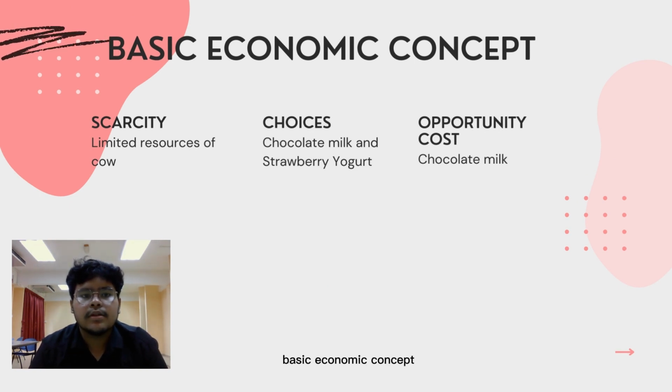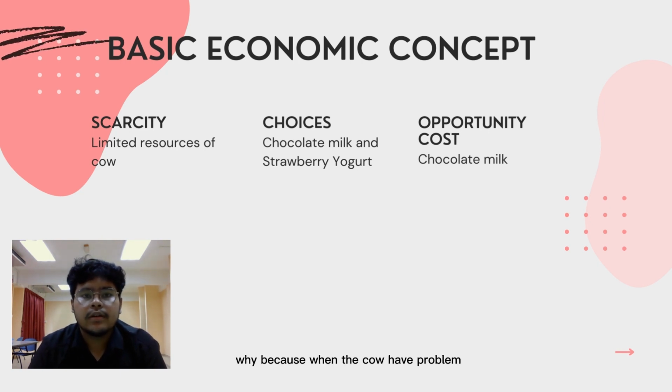Today I want to discuss basic economic concepts. The first basic economic concept is the concept of scarcity. Scarcity refers to a basic economic problem, the gap between limited resources and theoretically unlimited wants. Our company is Farm Fresh. The scarcity of Farm Fresh is the limited resource of cows.